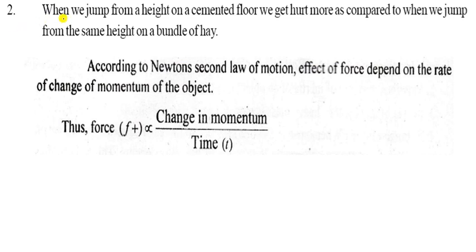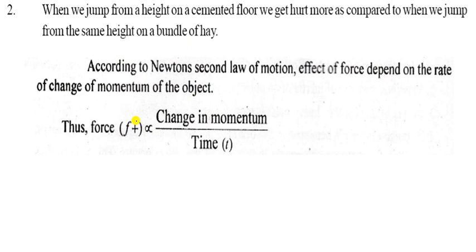The second question is here. When we jump from a height on a concrete cemented floor, we get hurt more as compared to when we jump from the same height on a bundle of hay. So what will happen in this? According to the second law of motion, the effect of force depends on the rate of change of momentum.